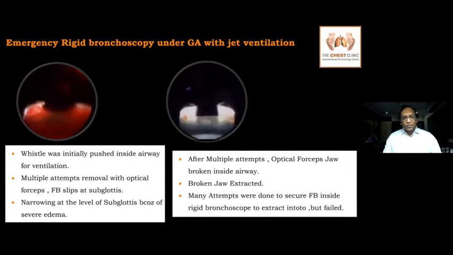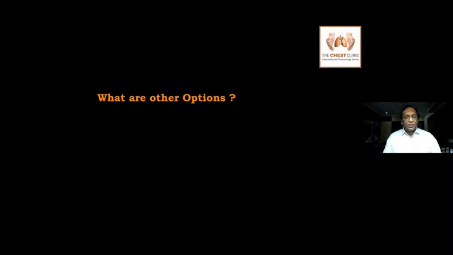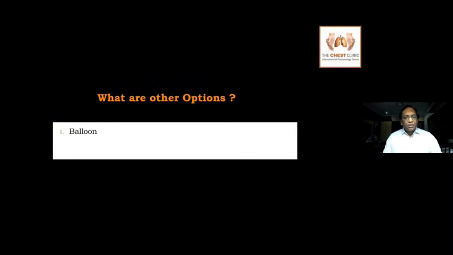So what do you do now? You have a broken optical forceps and the jaw has been extracted. What are the other options? Can you use a balloon? You can, but you are bound to fail because it is very difficult to remove, as a balloon doesn't have a very good power to extract over the tight subglottis. The same with the basket. The basket also will fail. So what is the problem?